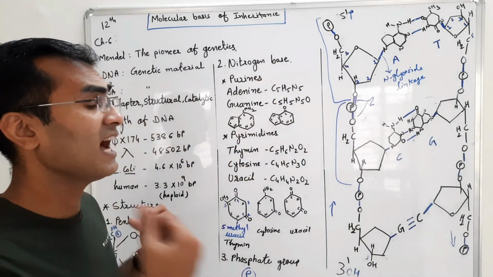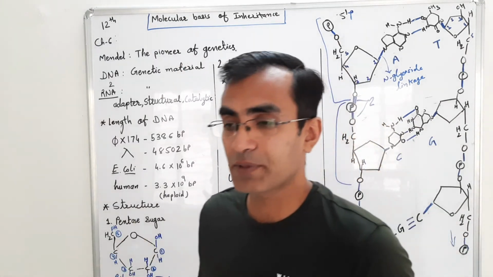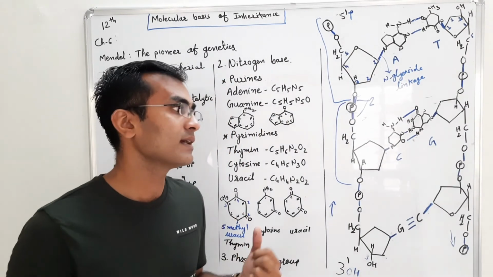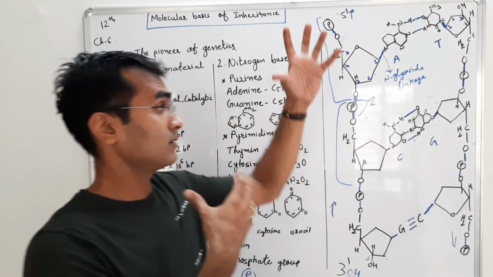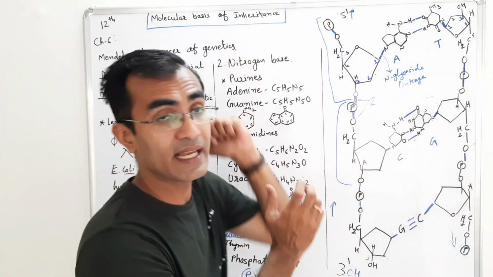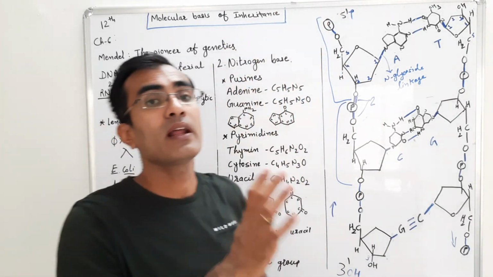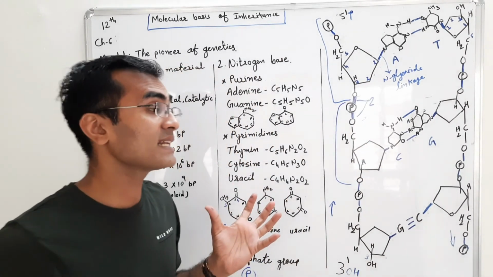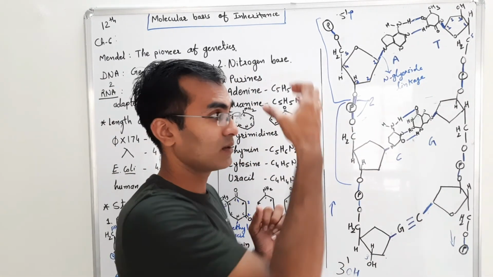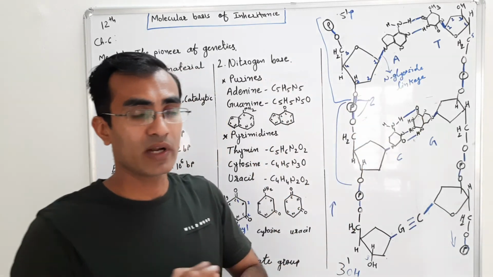But after some years, around 1953, Watson and Crick gave the new model of this particular DNA. Till then, the DNA model was not clear; how it is arranged was also not clear. So Watson and Crick gave the DNA double helix model.